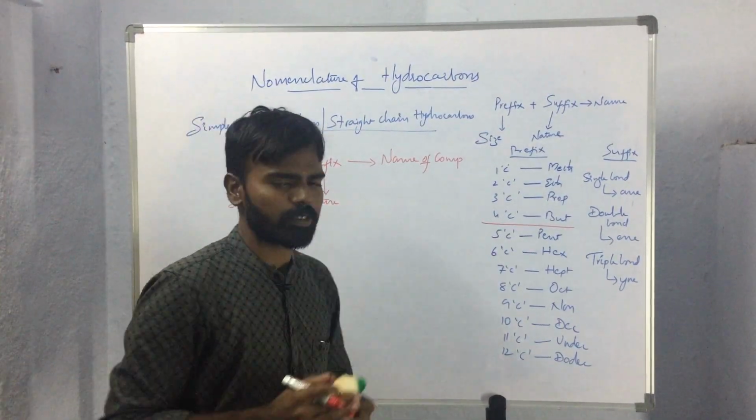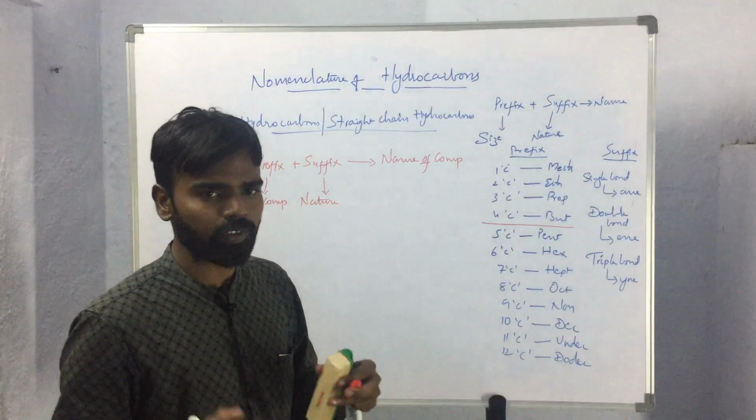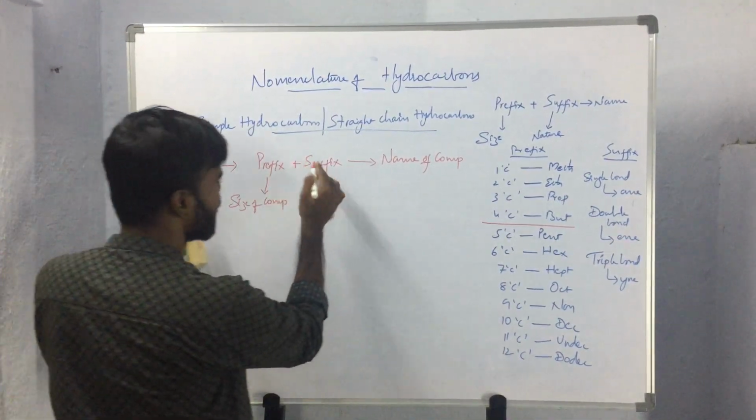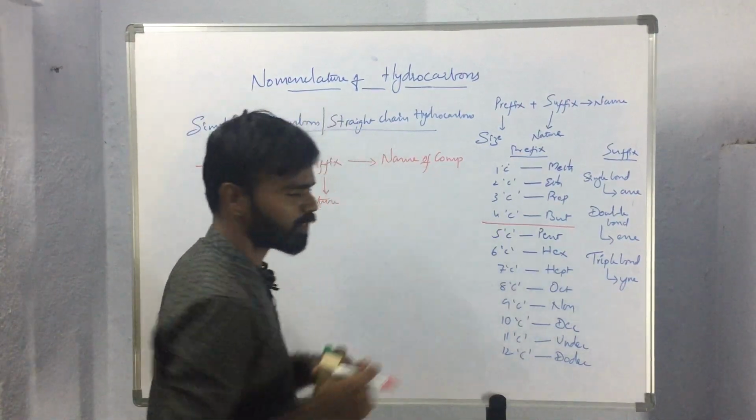And if unsaturations are present, in that case we have to give the numbering. So the first point is you have to select prefix and suffix. By adding the prefix and suffix you will be getting the name of the compound.